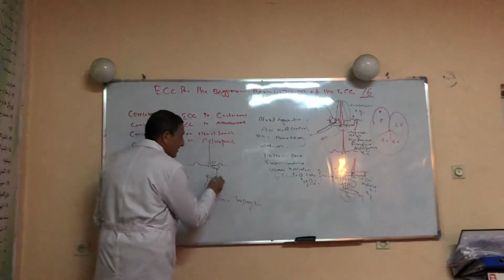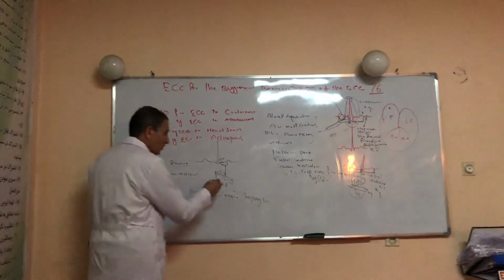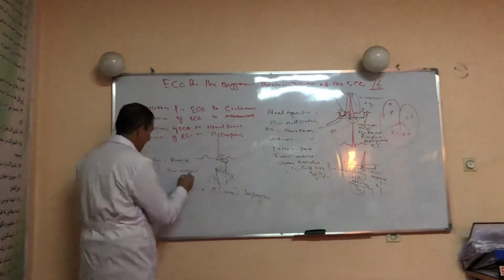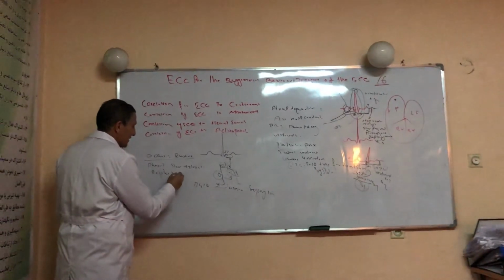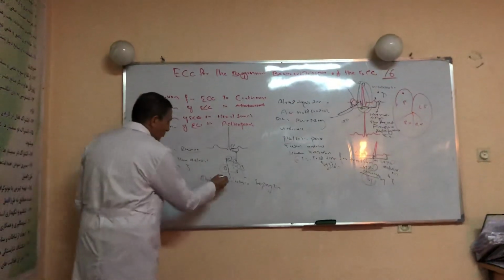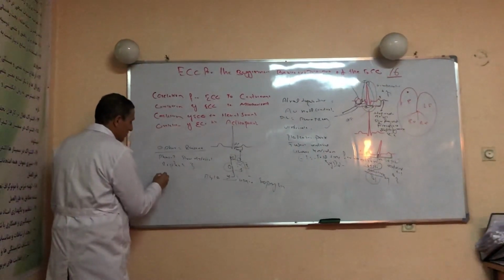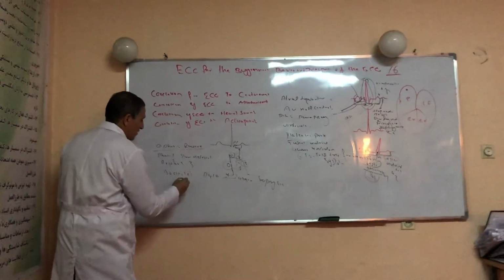Phase 3 represents rapid ventricular repolarization, and phase 4 represents the isoelectric line.